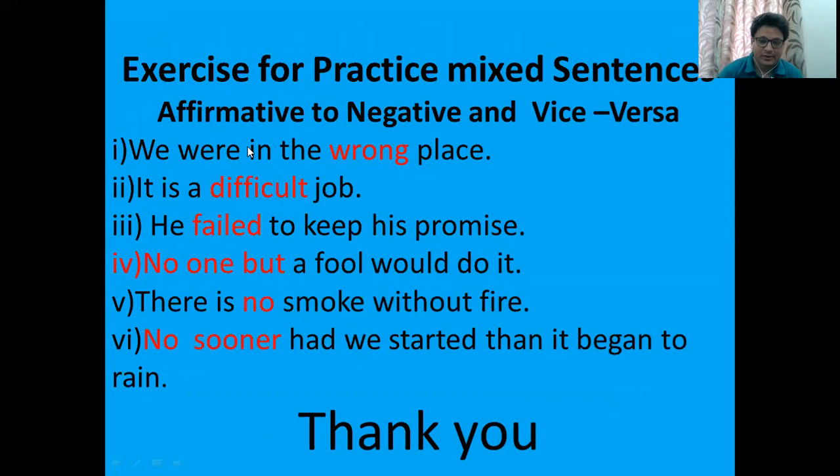Now I will come to the sentences which are given to you for practice. And these sentences are of mixed type, affirmative as well as negative. You have to interchange them. Now let's come to the very first sentence. We were in the wrong place. The hint is also given to you, wrong. It is marked with red. You have to use the antonym, and you have to use the negative word after the helping verb. We were not in the right place. It means we were in the wrong place.